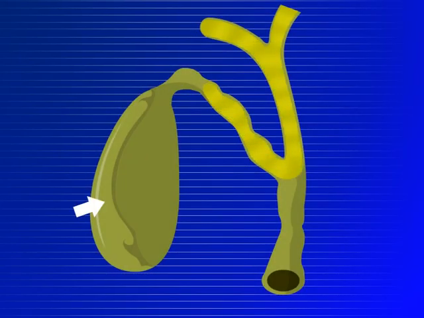The gallbladder stores the bile juice, which is secreted from the liver and drained through the hepatic duct. When food is consumed, the gallbladder releases bile via the common bile duct.